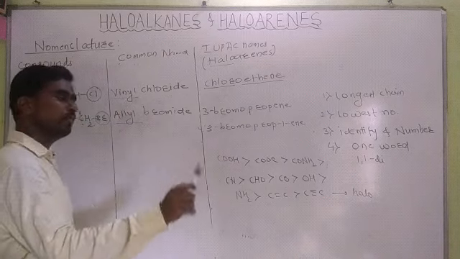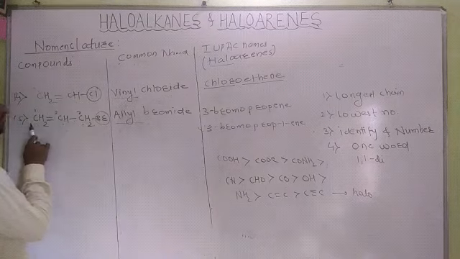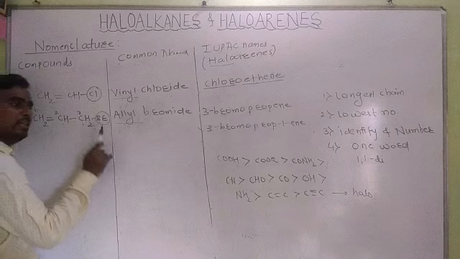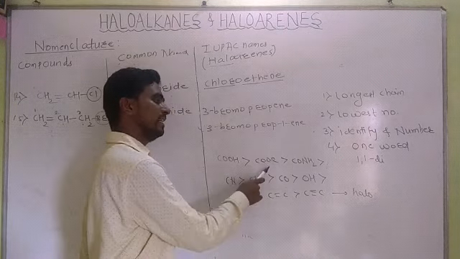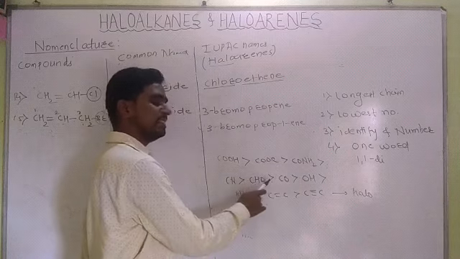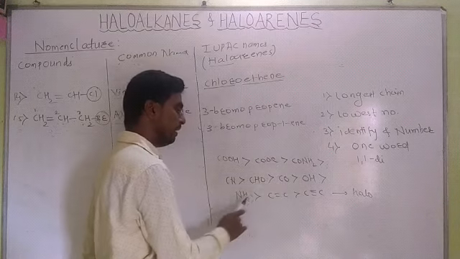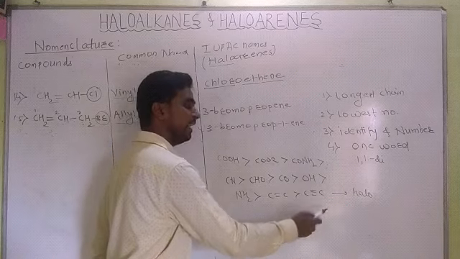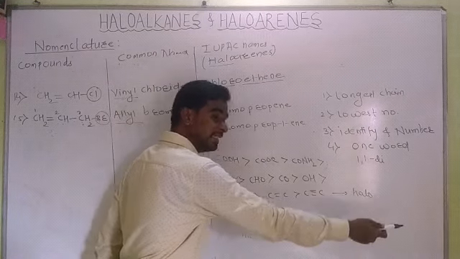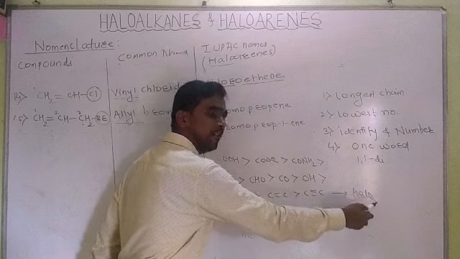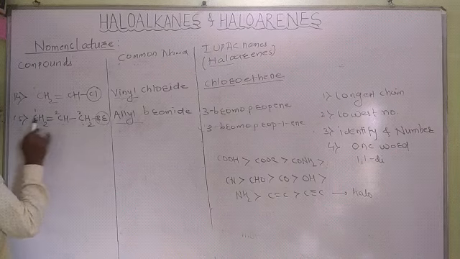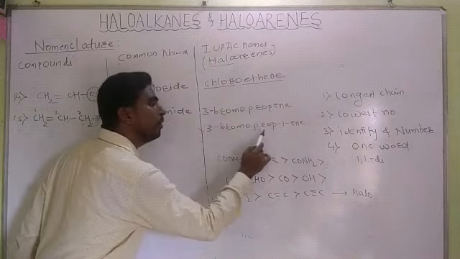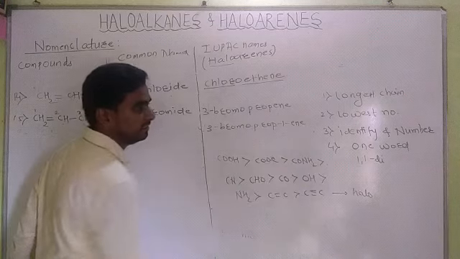Hence we have to give the numbering from the carbon-carbon double bonded side: 3-bromopropene.